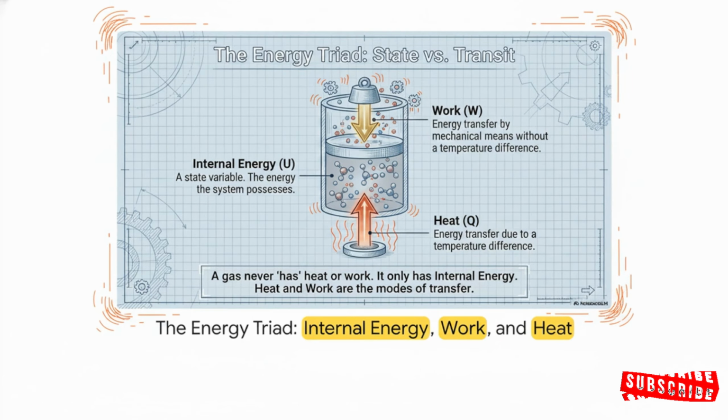Picture this. Inside a cylinder, you've got gas molecules just buzzing around chaotically. The total sum of all their kinetic and potential energies, that is your internal energy, or U. It's a classic state variable. But notice how the energy actually flows here. Work, or W, is transferred mechanically, like a physical piston compressing the gas. Heat, or Q, is transferred via temperature difference, like sticking a hot flame at the bottom. The key takeaway, a gas never intrinsically has heat or work packed inside it. Heat and work are strictly modes of transfer that end up altering that internal energy.